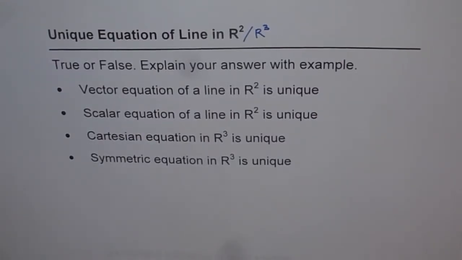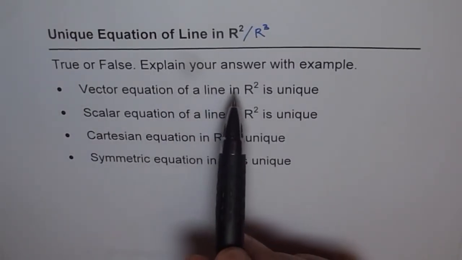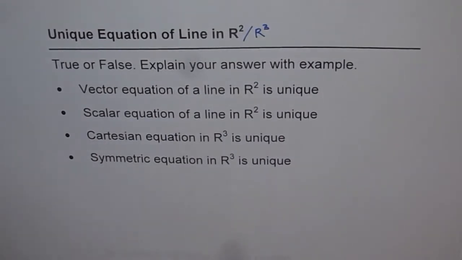Now let's try to understand whether the equations which we write for a line in R2 or R3, that means 2-dimension or 3-dimension, we are writing them in different forms. Are they unique or not? This is the question. So we'll test the uniqueness of our equation to represent a line in the Cartesian plane or in space. So the question is, true or false? Explain your answer with example.